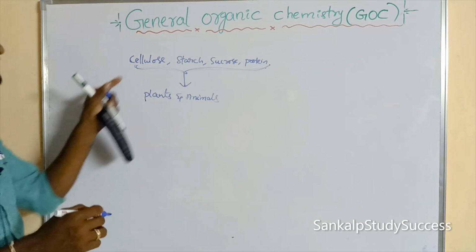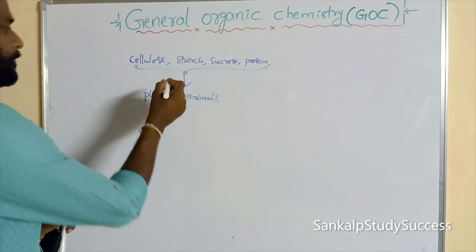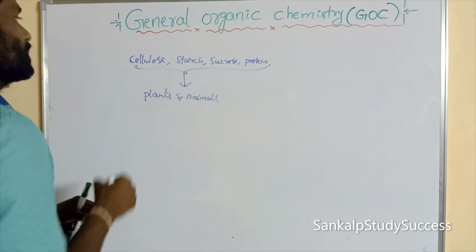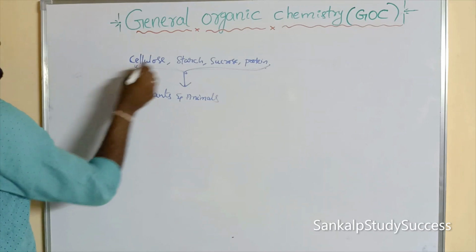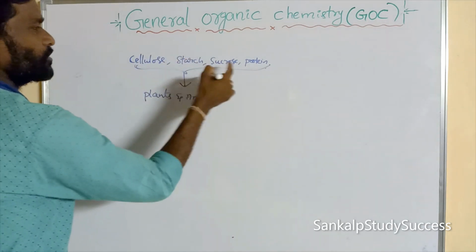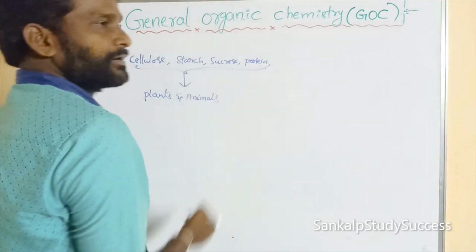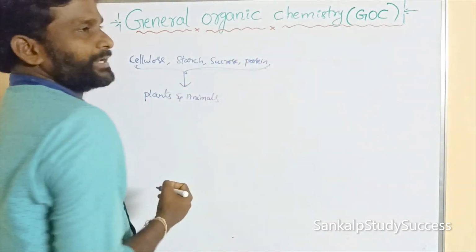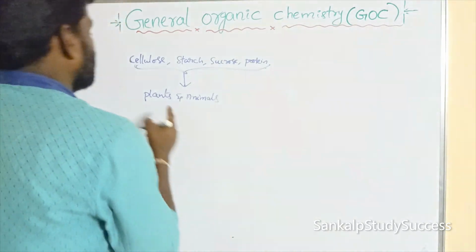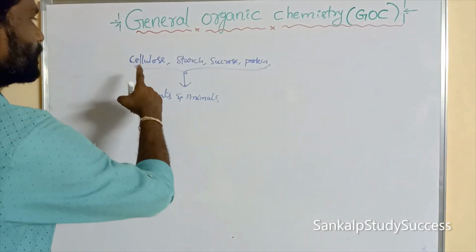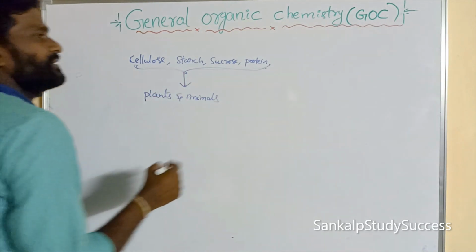So what are the compounds? Cellulose, starch, sucrose, glucose, protein. All these compounds are derived from plants and animals. Cellulose and starch are produced from plants, and sucrose is also produced from plants. Proteins like egg and milk are produced from animals.